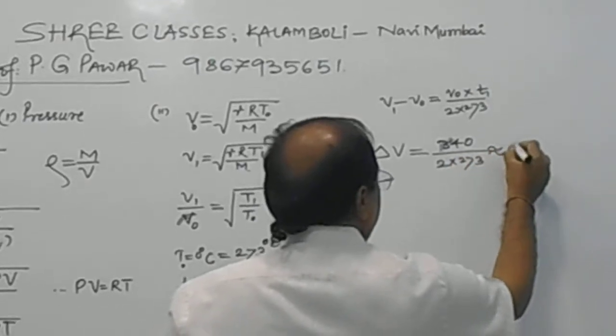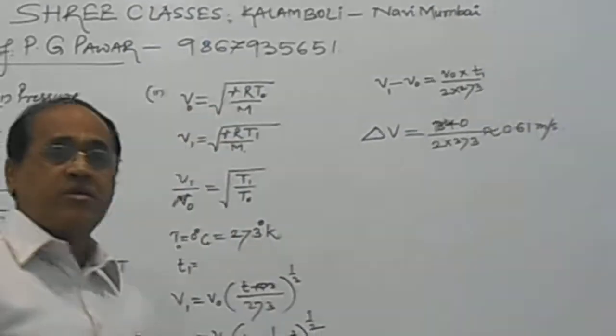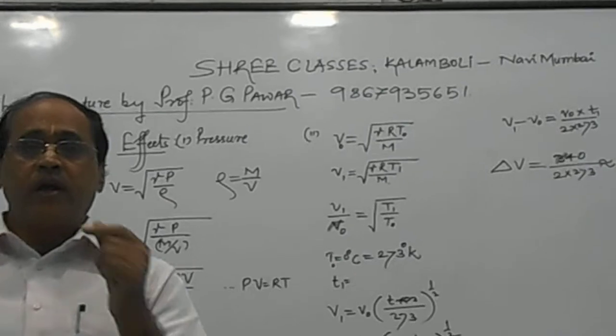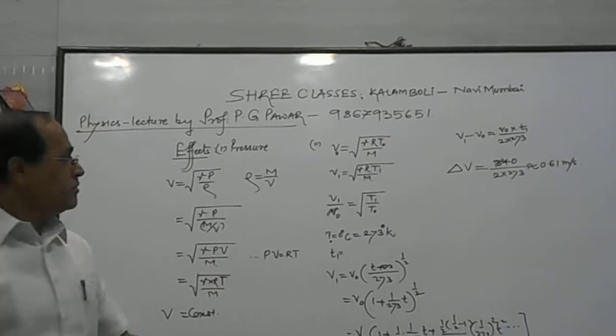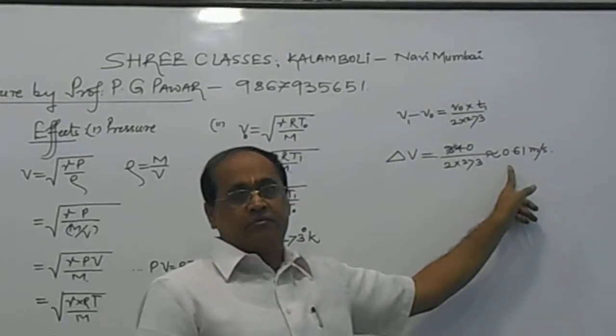It comes to nearly 0.61 meter per second. Means we can conclude that for every degree rise of temperature, the velocity of sound increases by 0.61 meter per second.